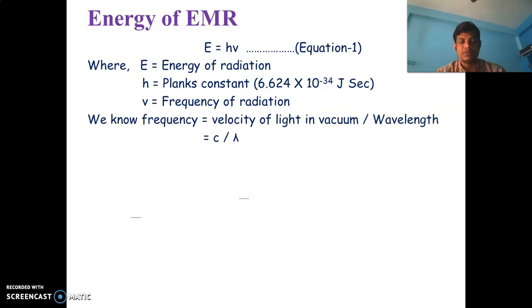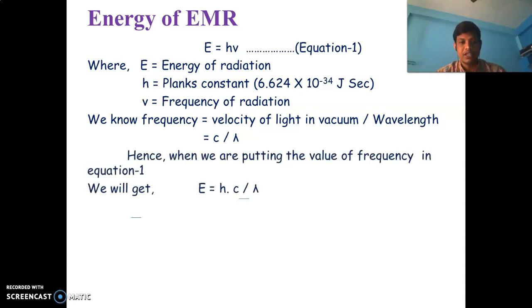We know frequency is equal to velocity of light in vacuum divided by wavelength, and symbolically we can write frequency is equal to c by lambda. So putting this value of frequency in equation 1, we get E is equal to h into c by lambda. In place of nu, we write c by lambda.